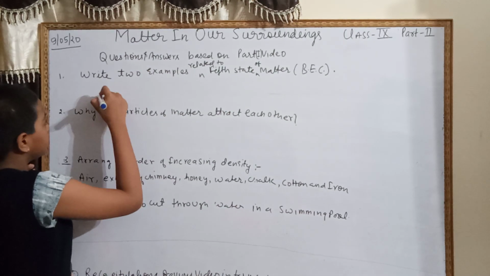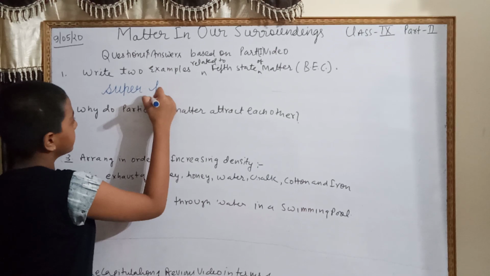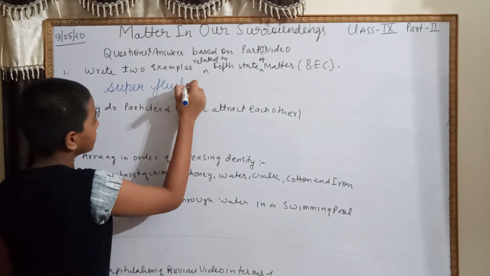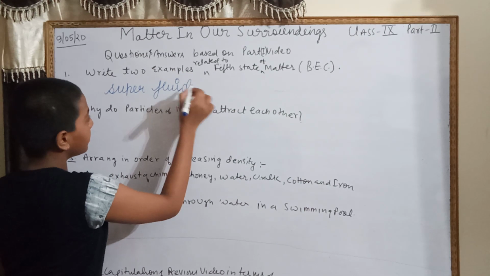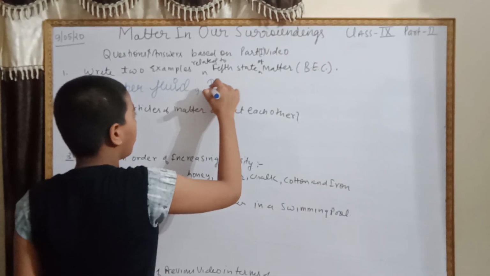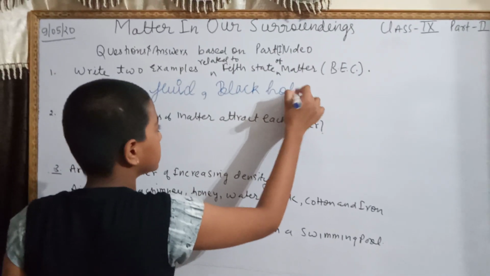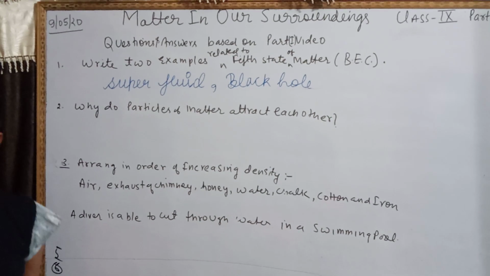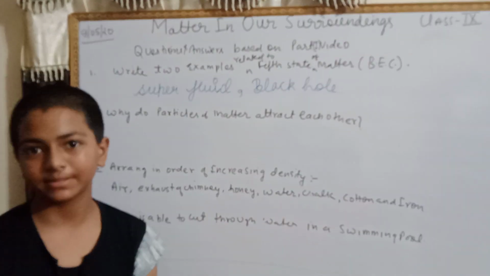The first example is superfluid, and black hole. Superfluid and black hole are the examples of the 5th state of matter.